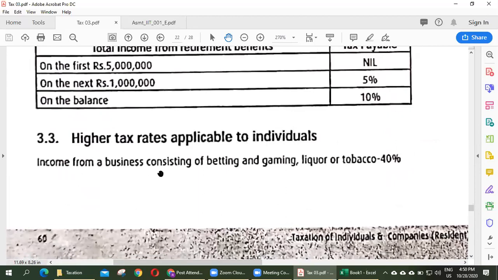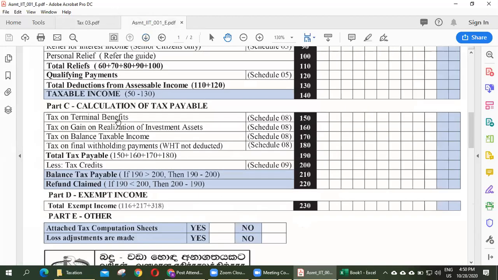Income from business consisting of betting, gambling, liquor or tobacco, the tax rate will be 40%. Right? Tax on terminal benefits: at this point, we have to consider whether service period is less than 20 years or more than 20 years. And tax on gain on realization of investment asset is 10%. Right?